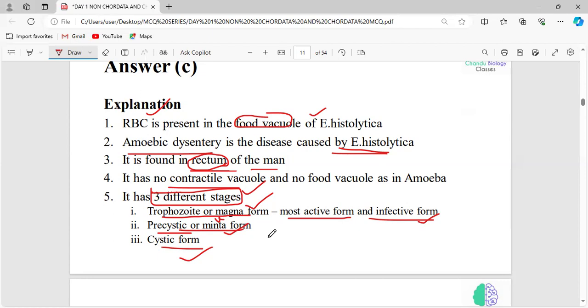What is the function of contractile vacuole? Anybody remember? Very good. What is the function of contractile vacuole? What is the word? I need that exact word. Its function. Osmoregulation. Very good. The function of this contractile vacuole is osmoregulation, which means what?